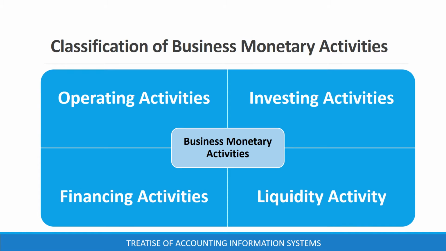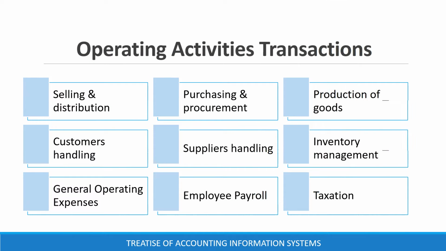Accounting transactions arise from business activities. Business activities of an entity can be classified into four, that is, operating activities, investing activities, financing activities, and liquidity activities. Operating activities are daily activities of an entity that involve production of products, selling them to generate revenue, and general administrative and maintenance activities in an entity.